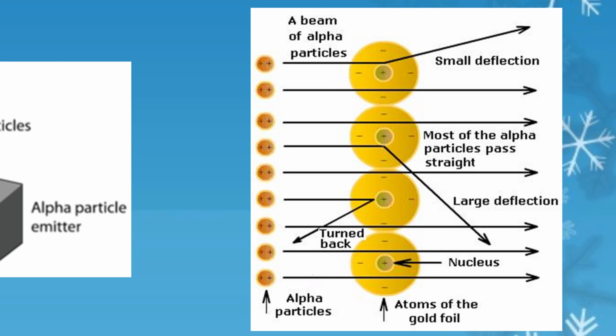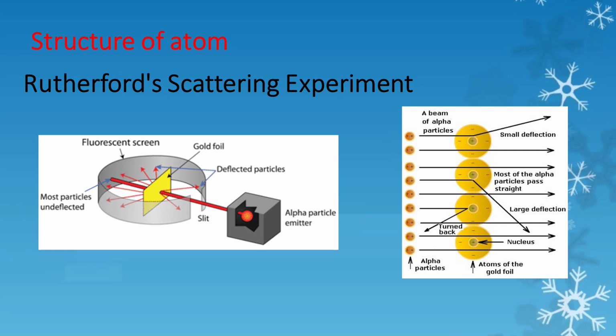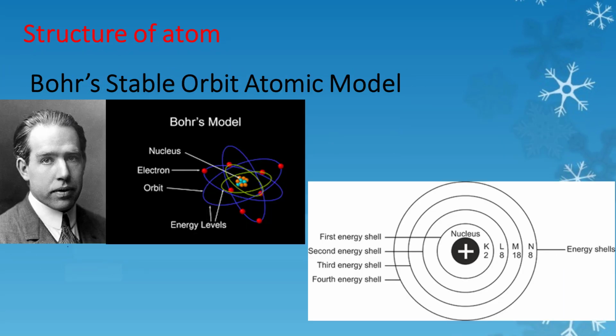And he also said there is an empty space between the revolving electron and nucleus. Rutherford's model explained atom as unstable, but it is actually stable. And this was concluded by Bohr's stable orbit atomic model.